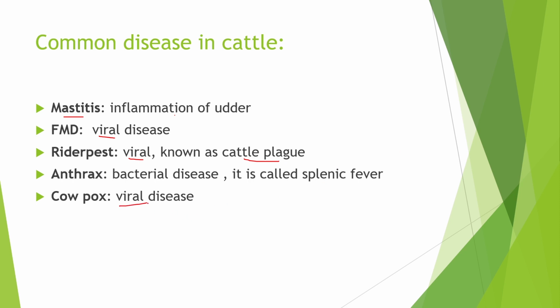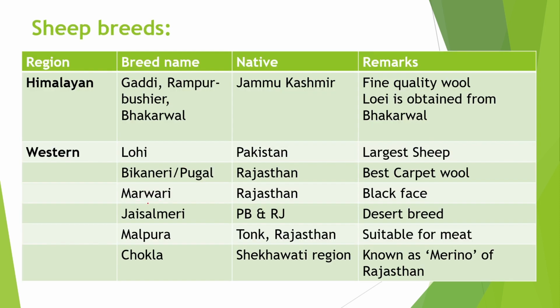Next topic is sheep breeds. The breeds which are found in Himalayan region are Gaddi, Rampur Bushair and Bhakarwal. They are native of Jammu and Kashmir. They are famous for fine quality wool and the wool which is obtained from Bhakarwal breed is Loi.